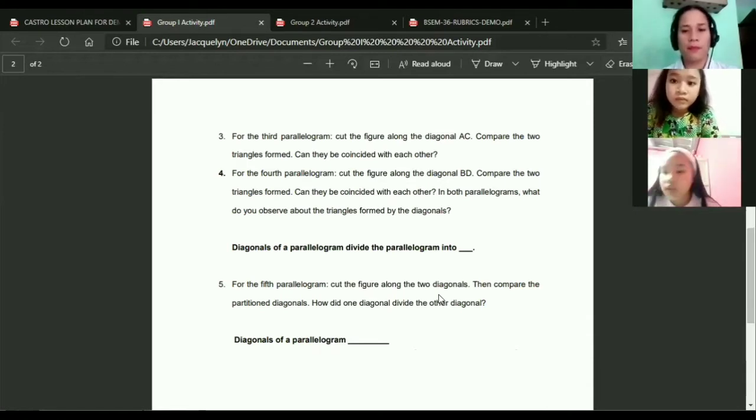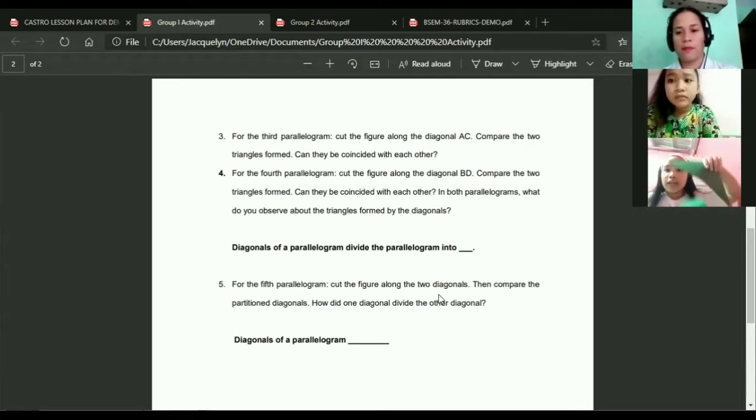For the fourth parallelogram, cut the figure along the diagonal BD. Compare the two triangles formed. Can they be coincided with each other? In both parallelograms, what have you observed about the triangles formed by the diagonals? Diagonals of a parallelogram divide the parallelogram into congruent triangles.